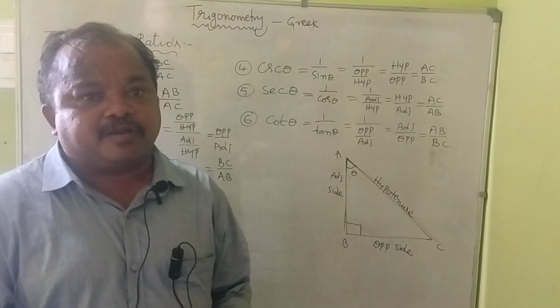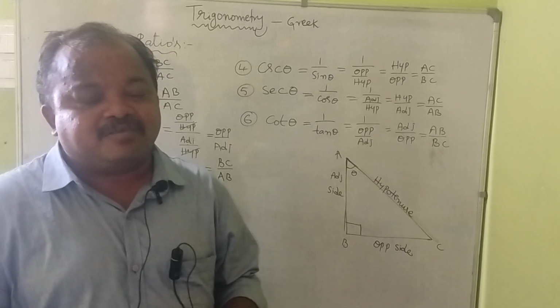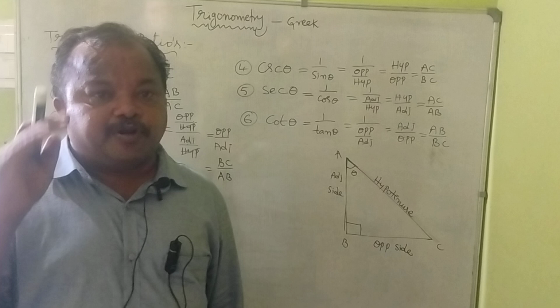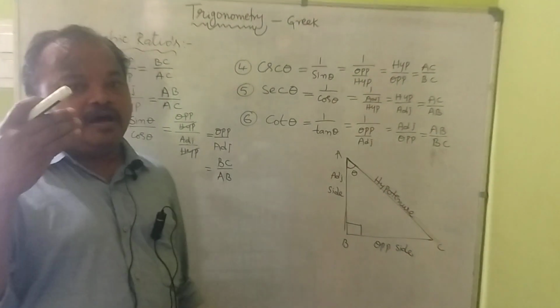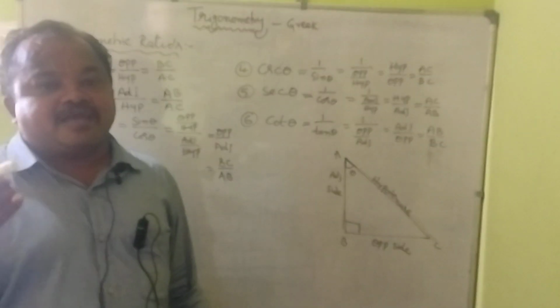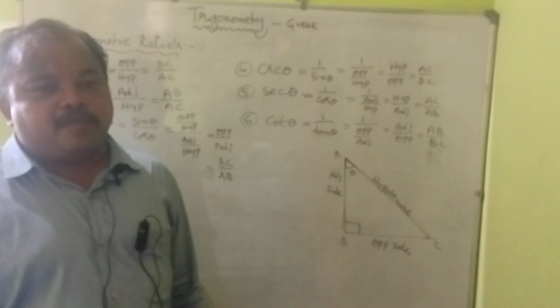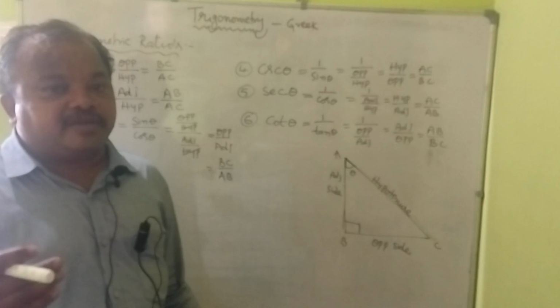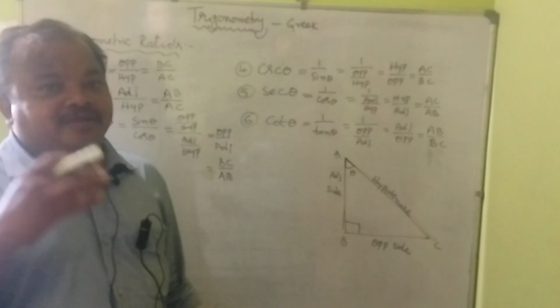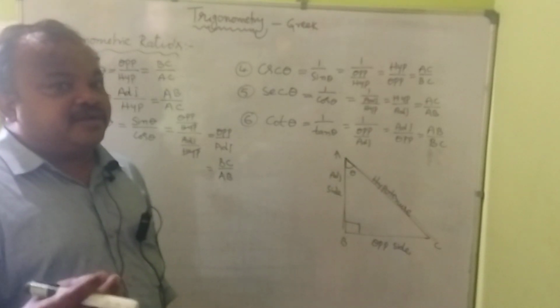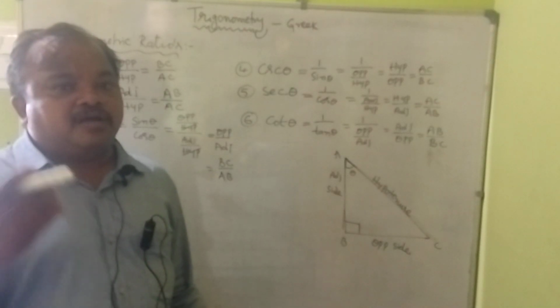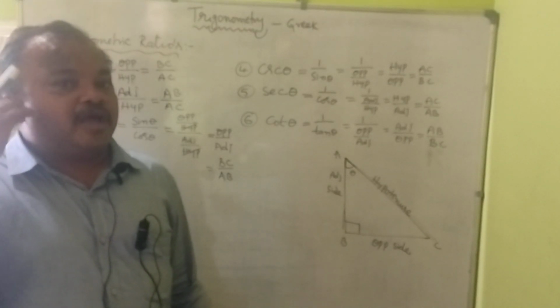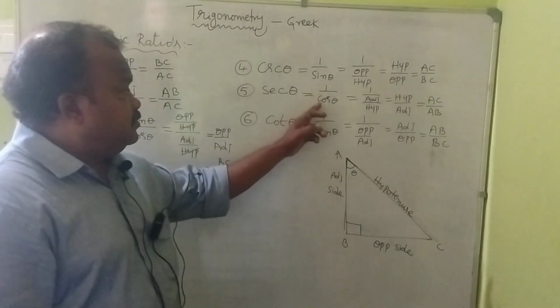Here, sin theta is opposite by hypotenuse. Cos theta is adjacent by hypotenuse. Tan theta is opposite by adjacent. Cosecant theta is the reciprocal of sin theta, so hypotenuse by opposite. Secant theta is the reciprocal of cos theta, so hypotenuse by adjacent.